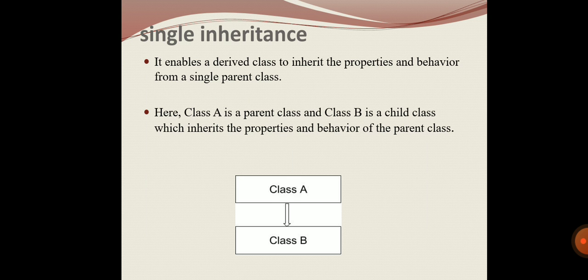First we will see single inheritance. That is where the property or behavior is inherited from a single class. That is what is called single inheritance. Here class A is the parent class and class B is the child class, or class A is the super class or base class, and class B is the derived class, or subclass. Class B is inherited from class A, so we call it single inheritance.